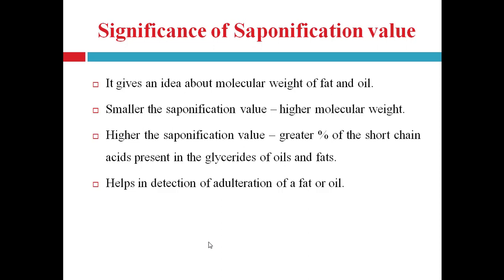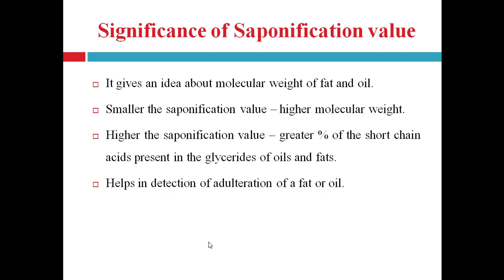It also helps in finding the amount of alkali required for converting a given amount of fat or oil into soap. Hence, it helps in detection of adulteration of fat and oil, that is the extent to which they are adulterated.